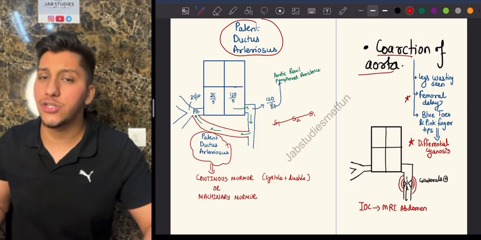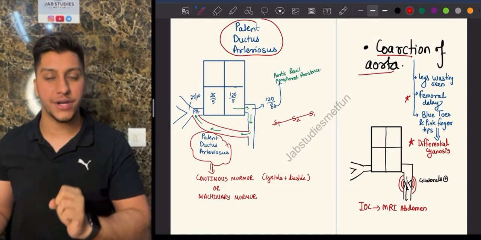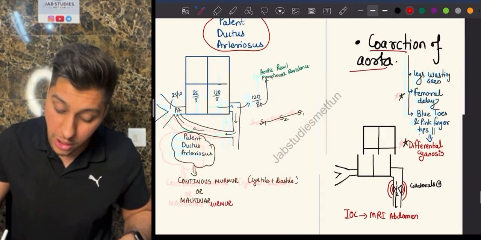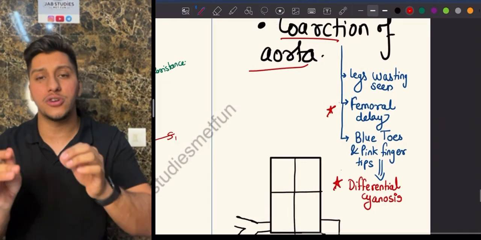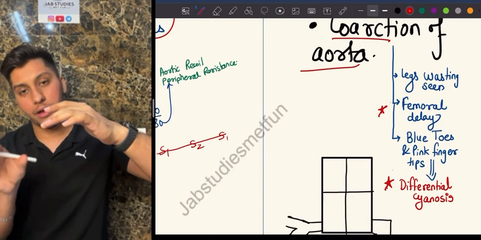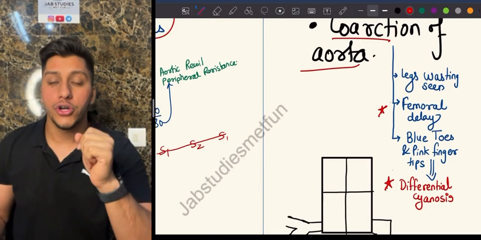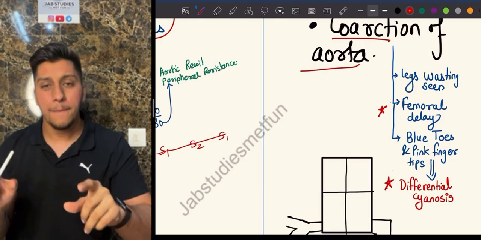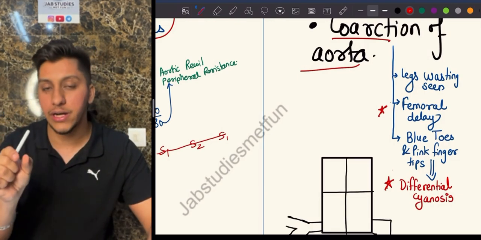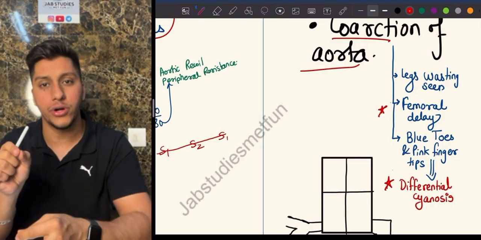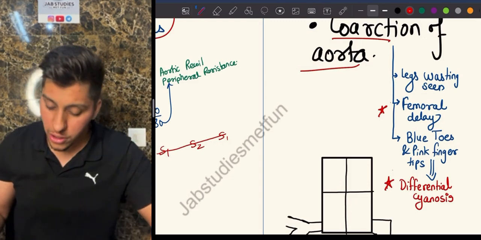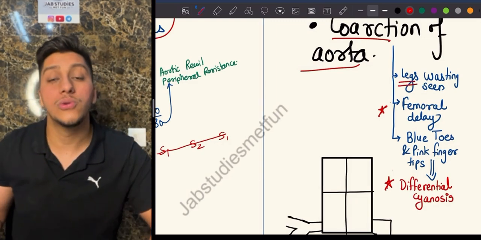What is coarctation of the aorta? We have talked about this in detail in pediatrics. Make sure you check that video out. Coarctation of the aorta, what happens is that there's going to be a narrowing just below the distal part of the aortic arch, due to which first of all you will have collaterals, but due to this narrowing, blood will not go down. Because blood will not go down, you will see leg wasting, you will see femoral delay.